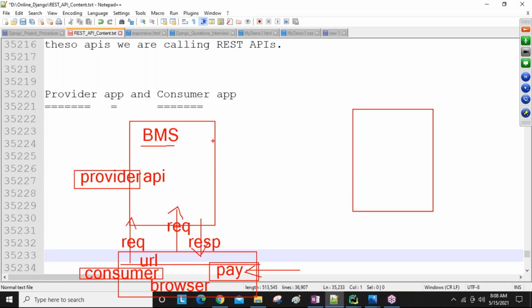Now my Book My Show is sending this request to the bank application, guys. For example, I have SBI Bank. So Book My Show is sending that request to the SBI Bank application. Now that bank application performing the required operation and sending back, guys, response.